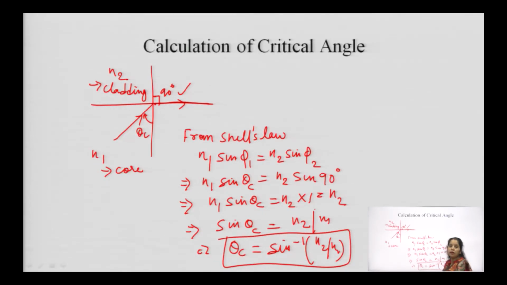So here comes the formula for the critical angle: theta c is equal to sine inverse of n2 upon n1. That means sine inverse of the ratio between the refractive indices of the two media, where the refractive index of the lower, rarer medium is taken in the numerator, and the refractive index of the denser medium, that is of the core, is taken in the denominator.